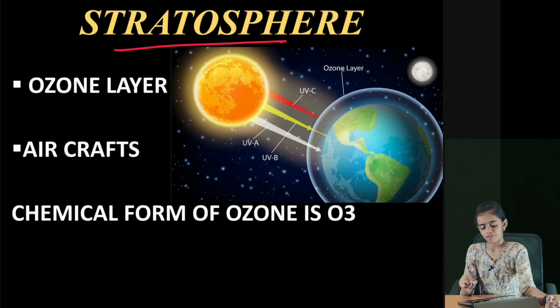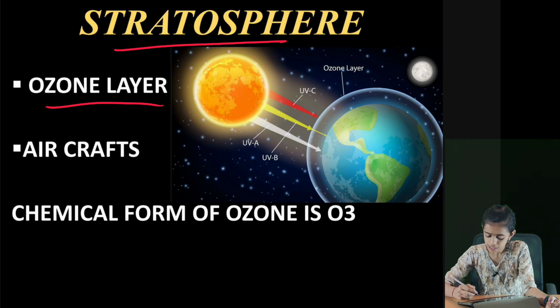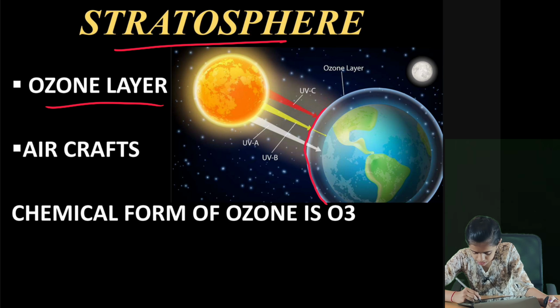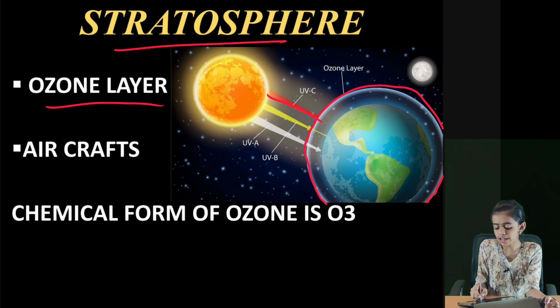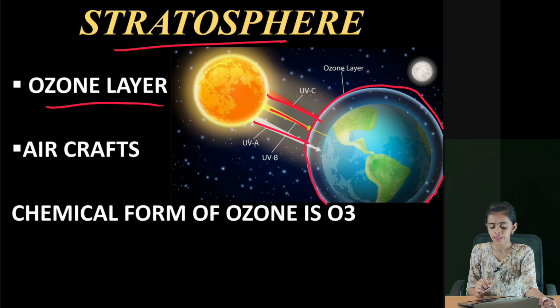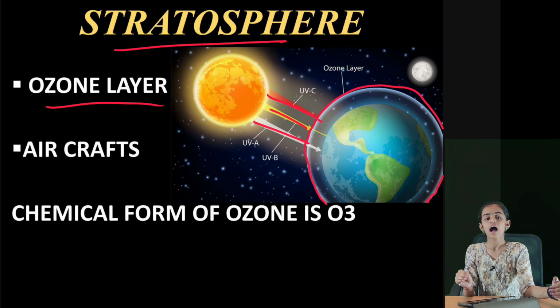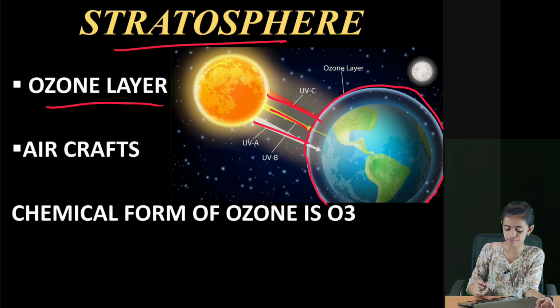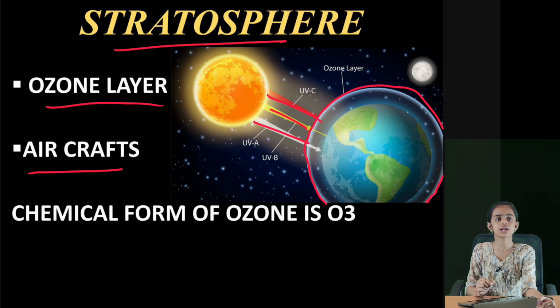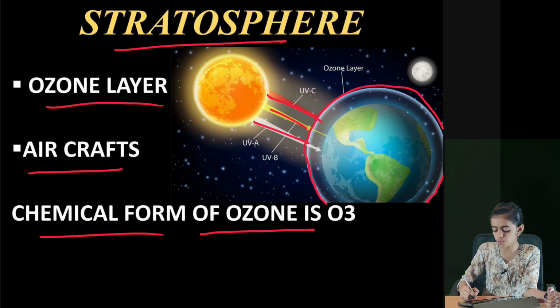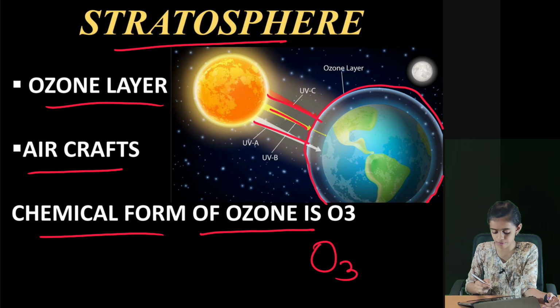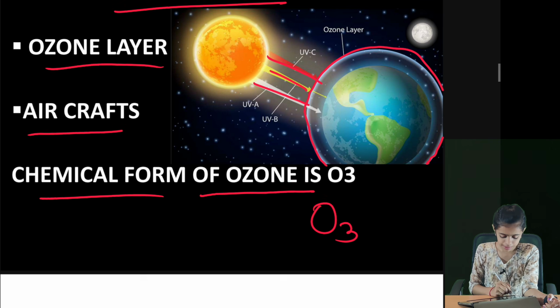Stratosphere, the second layer of the atmosphere. Ozone layer is present in this layer. Here what I am marking is known as the ozone layer, which absorbs ultraviolet rays or UV rays of the sun, and it protects us from the harmful rays of the sun. Aircraft such as jets fly in this layer, and the chemical form of ozone is O3.